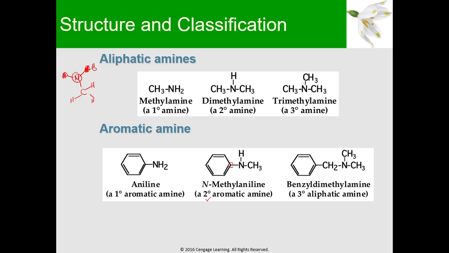Kasi yung N mo ngayon dito is bonded to mga aliphatic na substituents. So that's the difference between an aliphatic amine, or we call this your alkyl amine, and your aromatic amine, we also call this your aryl amine.